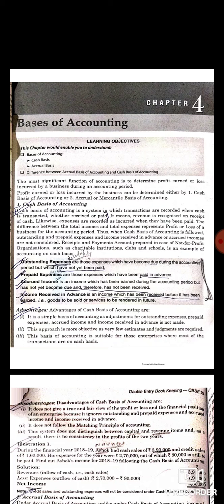Also the Companies Act does not consider the cash basis of accounting. In some cases lenders require the accounts preparation as per the generally accepted accounting principles, and due to the absence of these provisions they hesitate or refuse to lend money to the business organization. Also there are chances of manipulation, as one can show more expenses and less incomes involving unfair trade practices. So these are the disadvantages of cash basis of accounting.